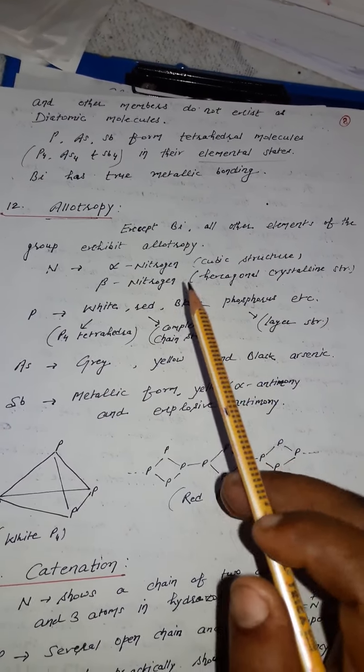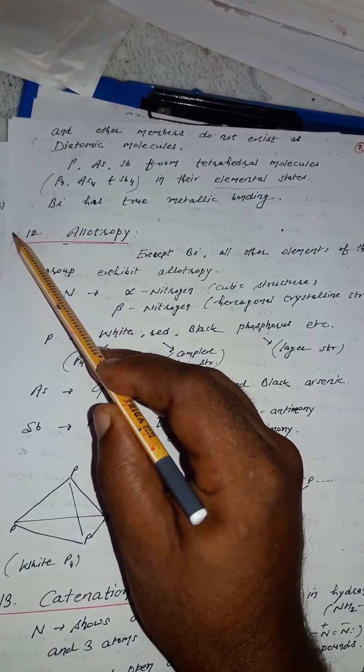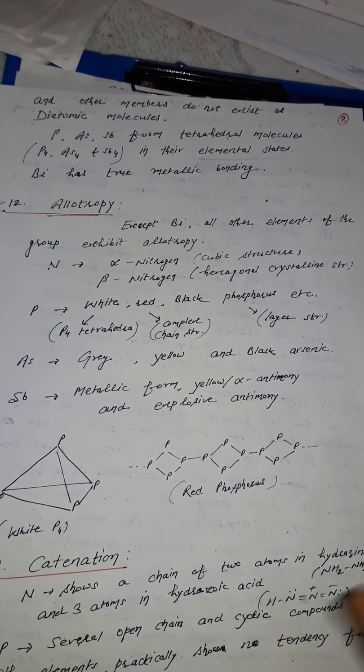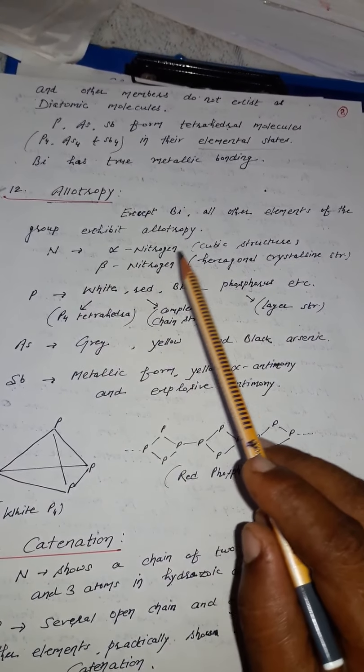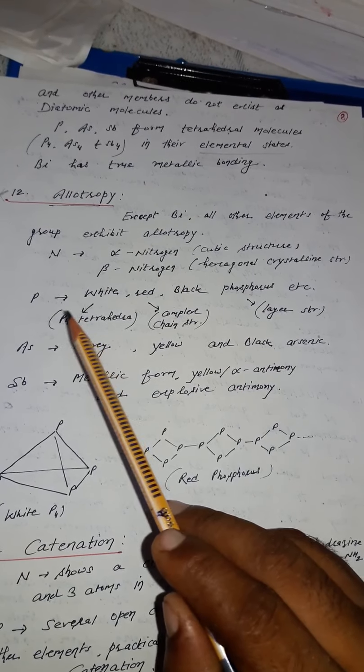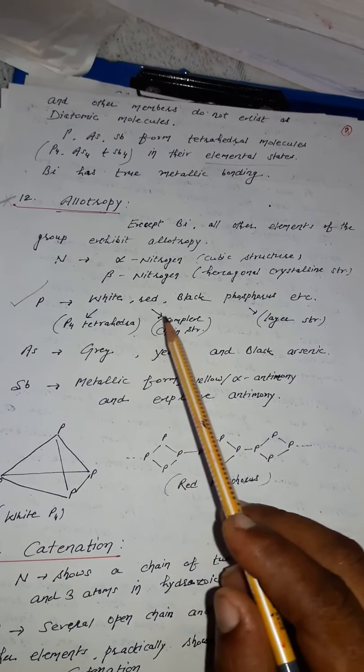Allotropy. You know what allotropy is, and except for one element, the last element bismuth, all other elements of the group exhibit allotropy. One more point I am telling you related to allotropy: all questions in this chapter are related to it. Nitrogen has two forms, alpha nitrogen and beta nitrogen. Phosphorus, this is important, has white, red and black phosphorus and other forms also, but these are the three common forms.